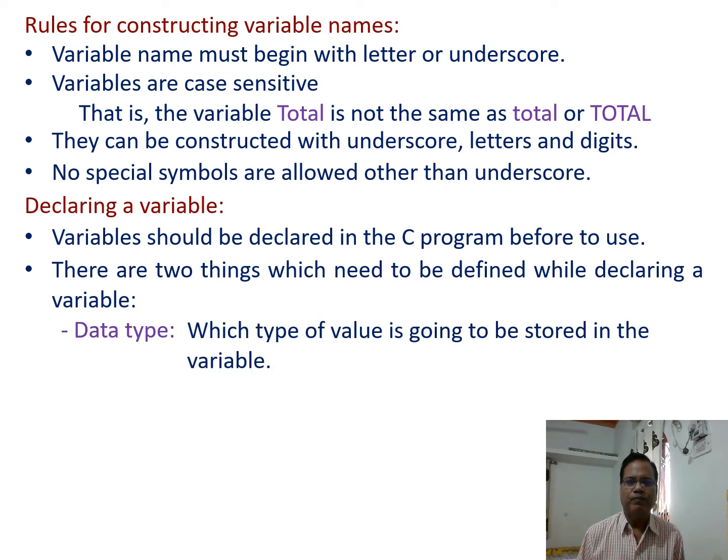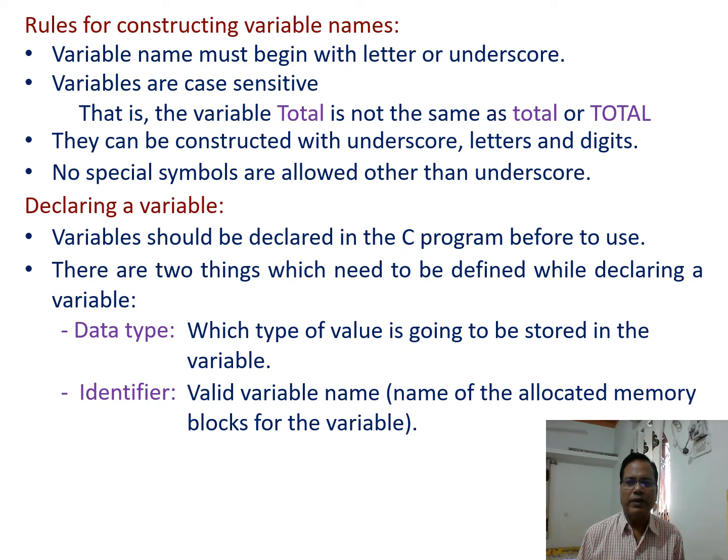Data type: which type of value is going to be stored in the variable, so that is taken into mind. Also identifier: the variable name, the name for the allocated memory block for the variable. So a suitable variable name should be set.